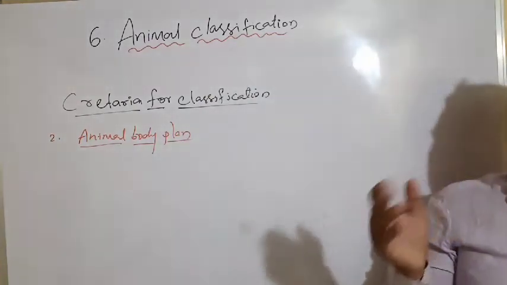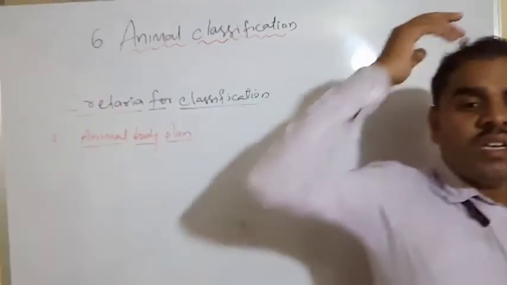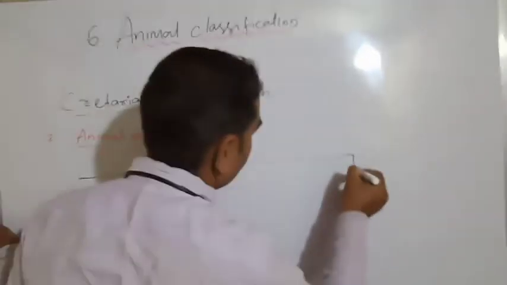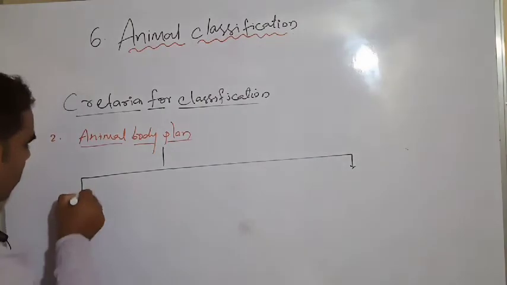See, we have to see unicellular and multicellular organisms. Unicellular means only one cell is there. Multicellular means a number of cells is present. See, this animal body plan is divided again into three types.